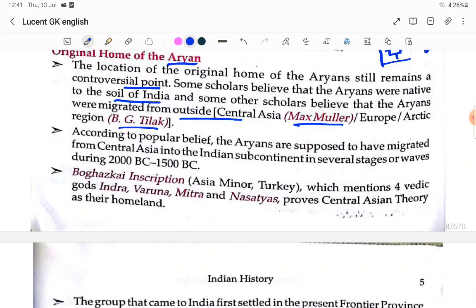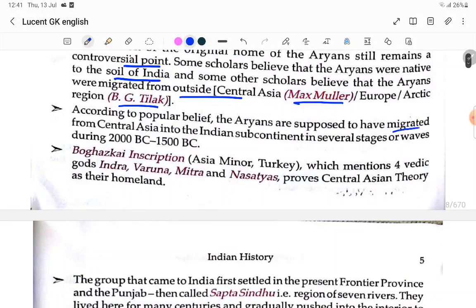According to popular belief, the Aryans are supposed to have migrated from Central Asia into the Indian subcontinent in several stages or waves around 1500 BC.